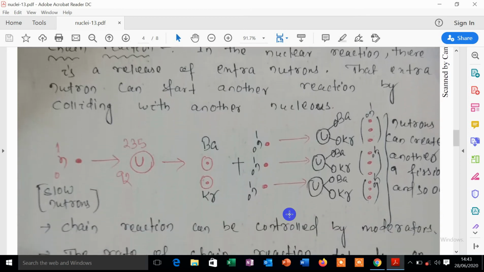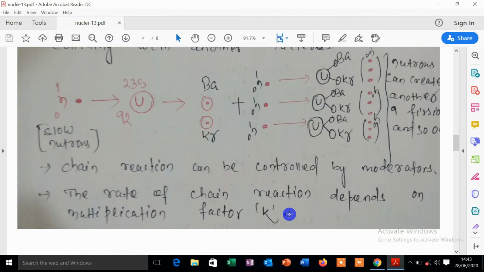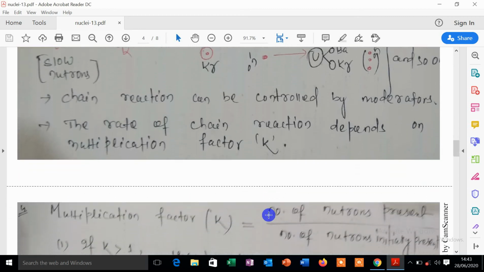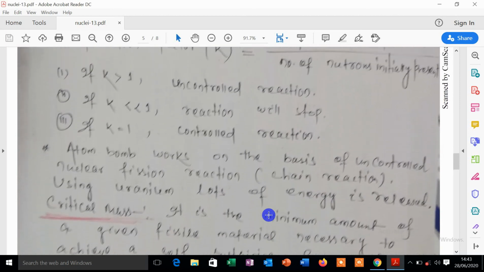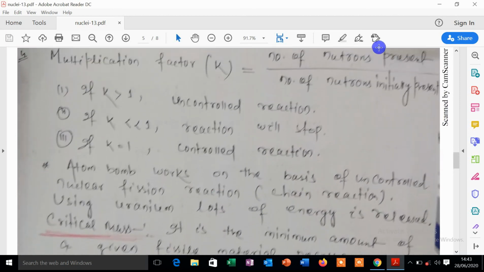The chain reaction can be controlled with the help of some moderators, and the rate of the chain reaction depends upon the multiplication factor K. Based on this multiplication factor, the chain reaction can be categorized as controlled or uncontrolled, or the reaction will stop. The multiplication factor is defined as the number of neutrons present divided by the number of neutrons initially present.